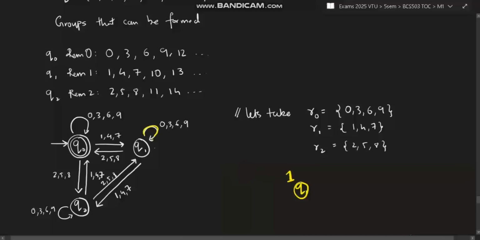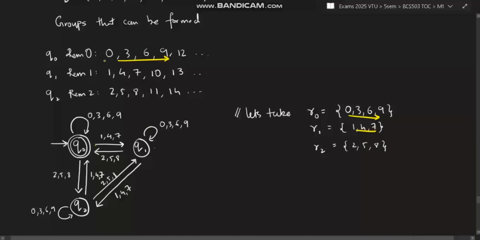So it will stay in Q1 only. No matter if I take 0, 3, 6, 9, all will have remainder 1. If you don't believe, take 16, take 19, or take 43, take 76, take 79. Take 79 divided by 3, it will have the remainder 1, and it will stay in the same state. So just by verifying one number, it will be valid for the whole group. That's why I made the groups. Okay, so you got the point, right?